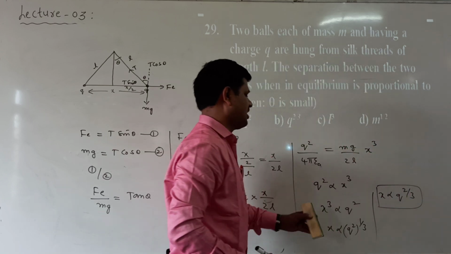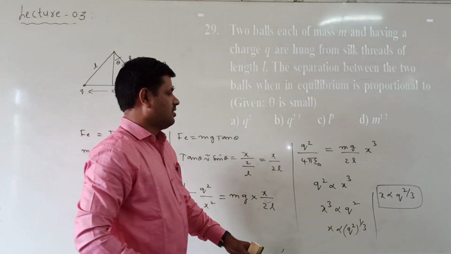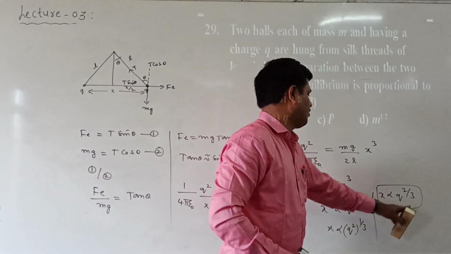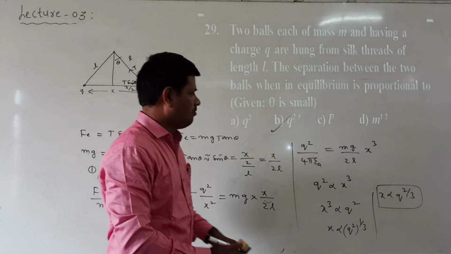Here separation is asked, so we can find the separation. Now x is proportional to q to the power of 2 by 3. Which option is correct here? B option is correct.